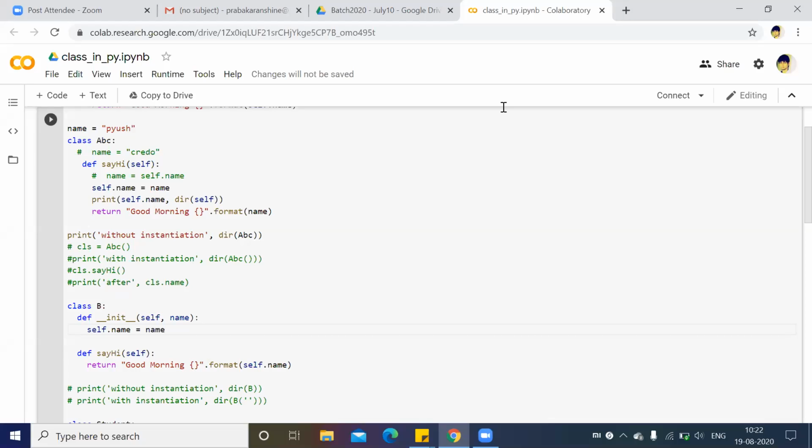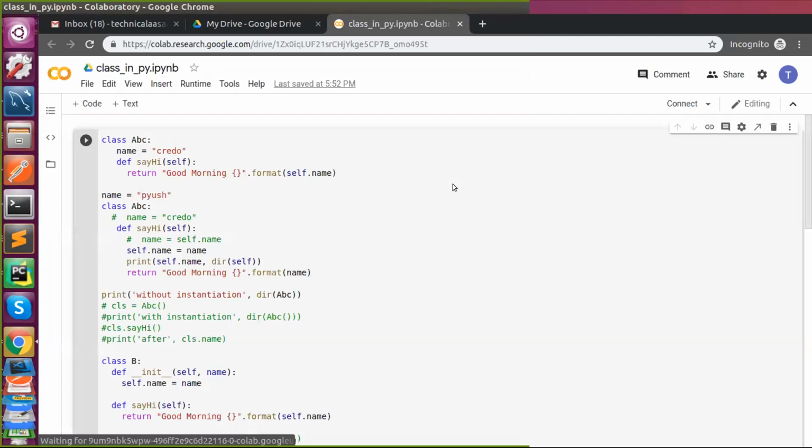So let me share my screen. So hope you are all clear with constructor concept. Okay. So now we are going to talk about OOPS concept. So in OOPS concept, what is the very first thing we have seen? What is the very first topic we have seen? Just a quick go through.